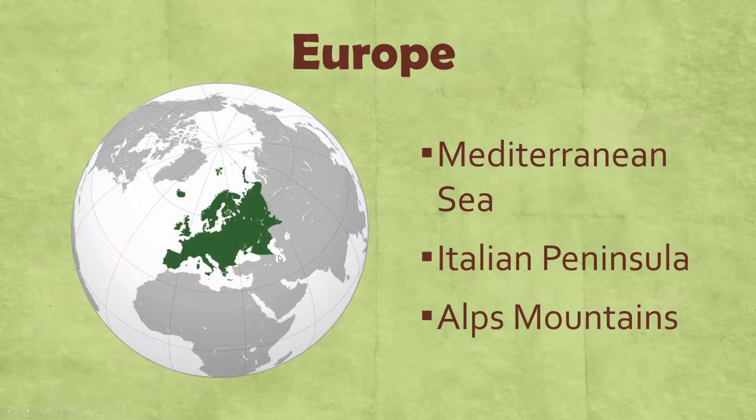Now moving to another continent, the continent of Europe, we're going to talk about three geographic features. We're going to talk about the Mediterranean Sea, we're going to talk about the Italian Peninsula, and we're going to talk about the Alps Mountains.